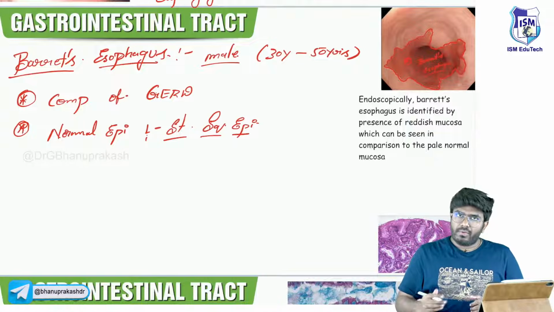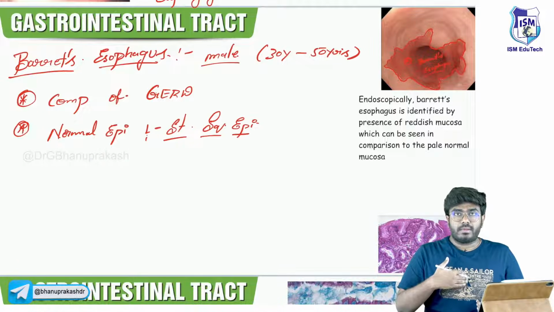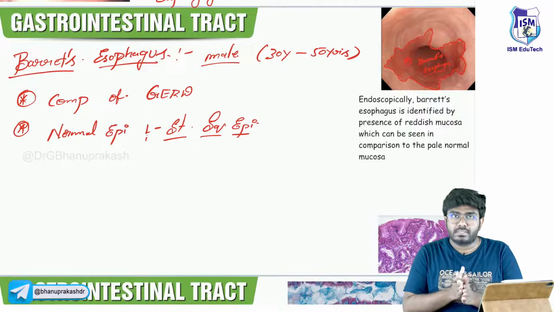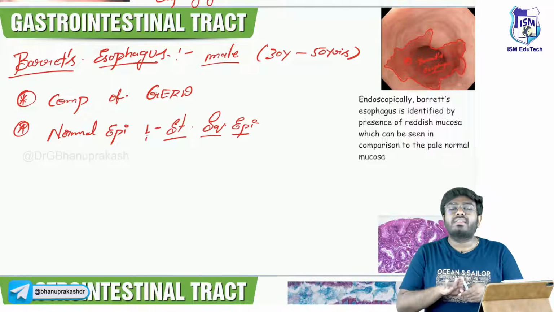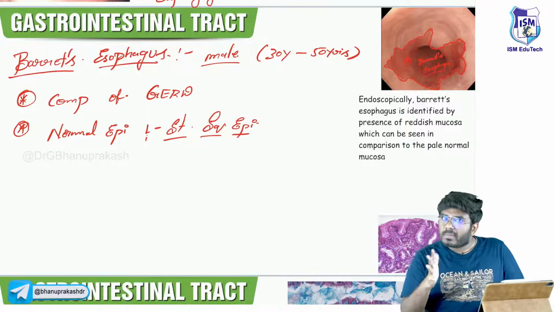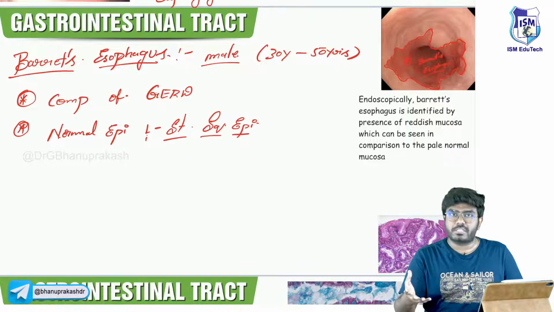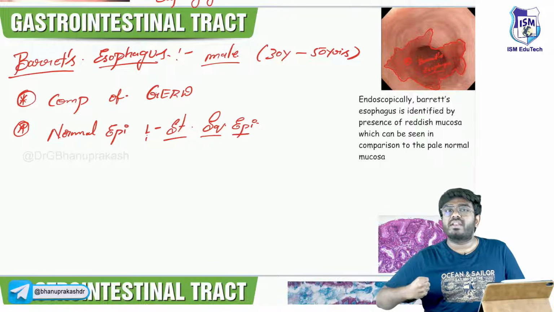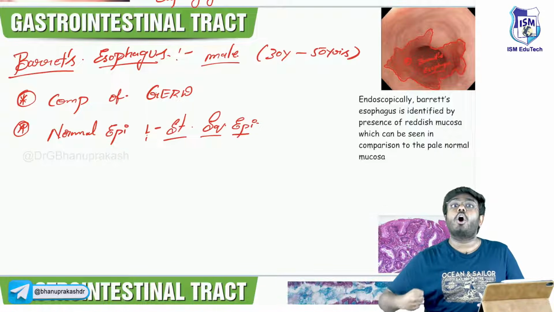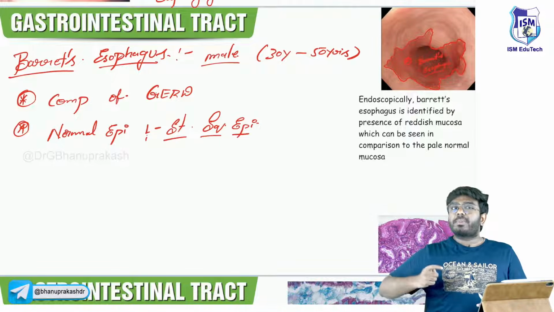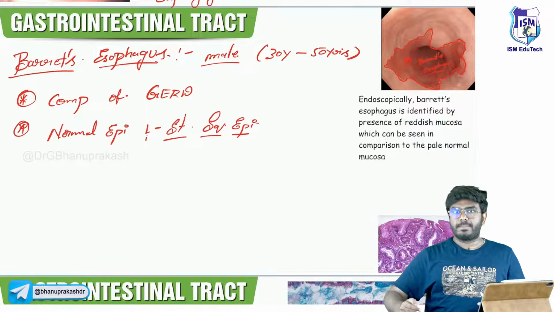So now whenever this acid is coming, what will the esophagus do? Esophagus will first try to adapt for that acidic damage. Squamous epithelium is not resistant to acidic damage. Then who is more resistant to acidic damage? It's the columnar epithelium, which is present in the intestines.